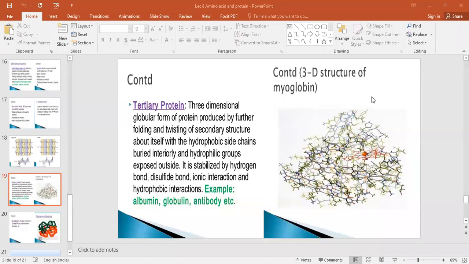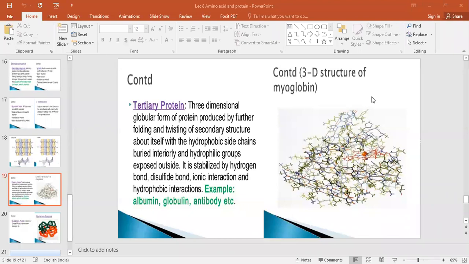Acidic and basic amino acids like glutamic acid, aspartic acid are hydrophilic amino acids, meaning they can interact with water. But hydrophobic amino acids are also there, like glycine, alanine, valine. They are not interested in interacting with water.